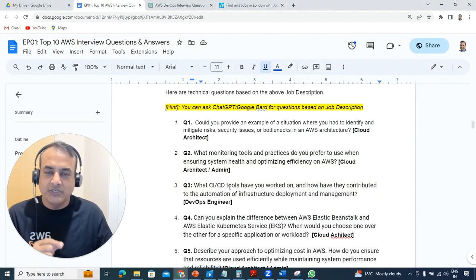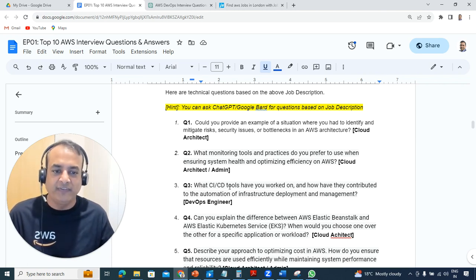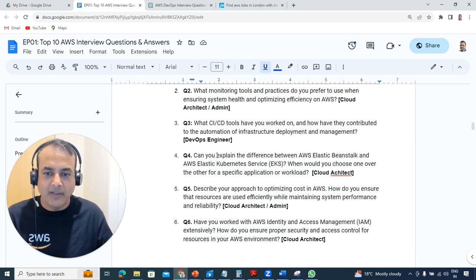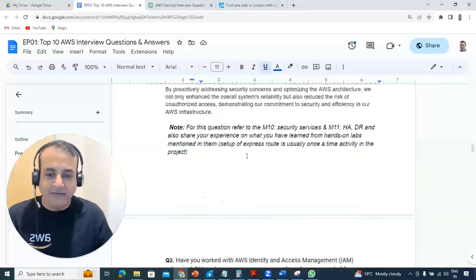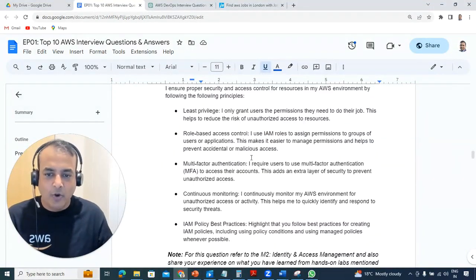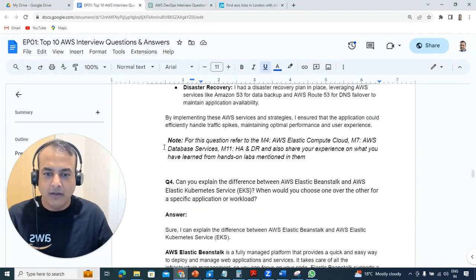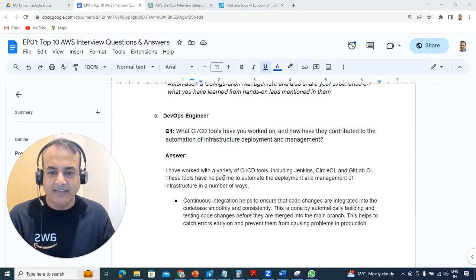Then another question, if you're applying for CI/CD or DevOps kind of roles, and the job description talks about CI/CD, which is continuous integration, continuous delivery and deployment: what tools have you worked on and how have you contributed to the automation of infrastructure deployment and management? Let's suppose this is a question around DevOps CI/CD. If I look at the answers below, and you will share this document as well, let me go back to this particular question, and this is the answer on CI/CD tools.